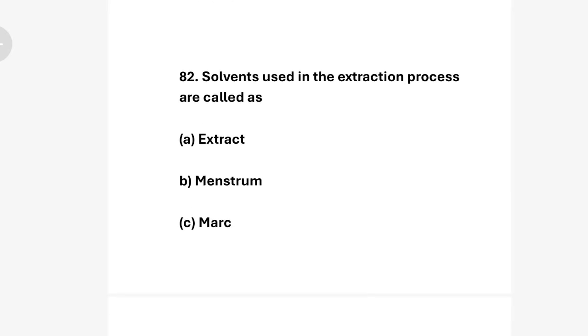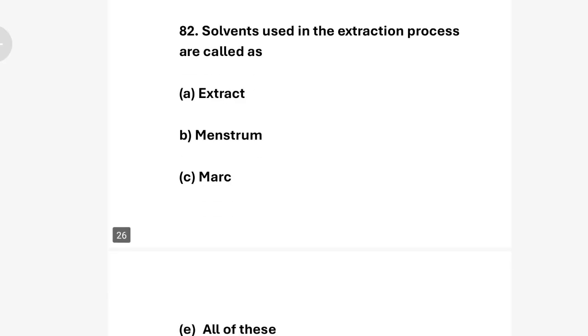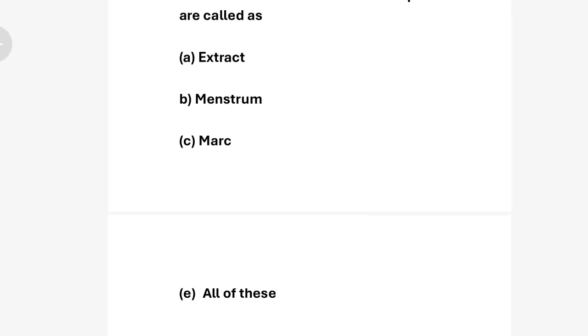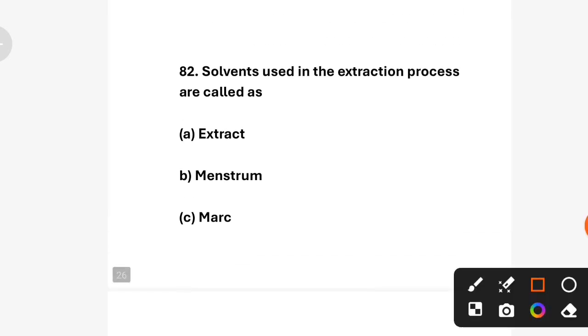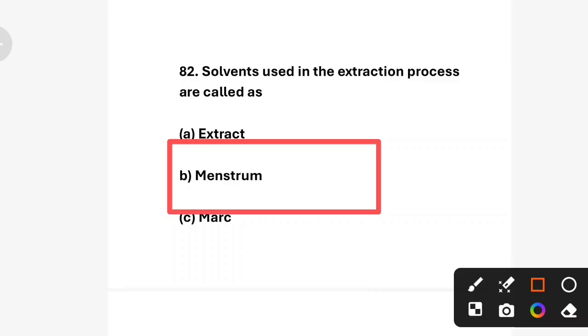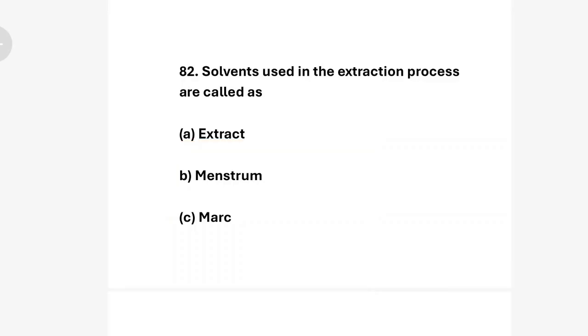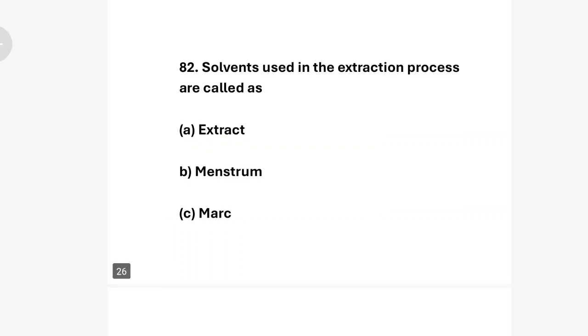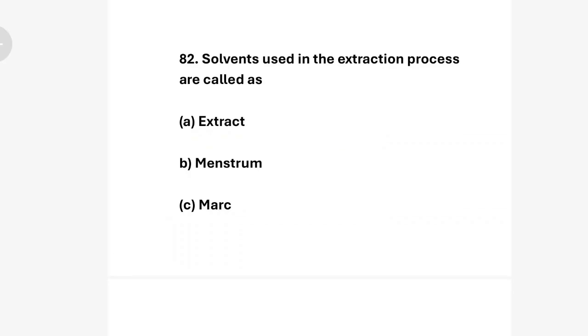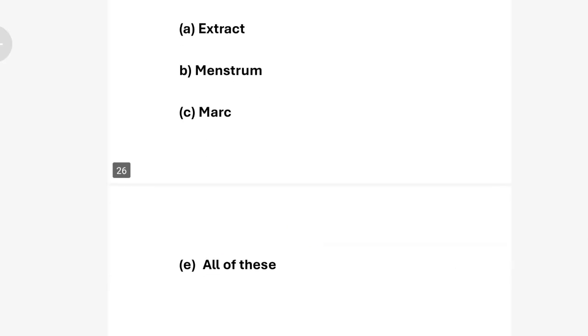solvent used in the extraction process is called: option A, extract; option B, menstruum; option C, marc; option D, all of these. So correct answer is option B, menstruum. Extract is the final product obtained after extraction, and the leftover solid material after extraction is marc.